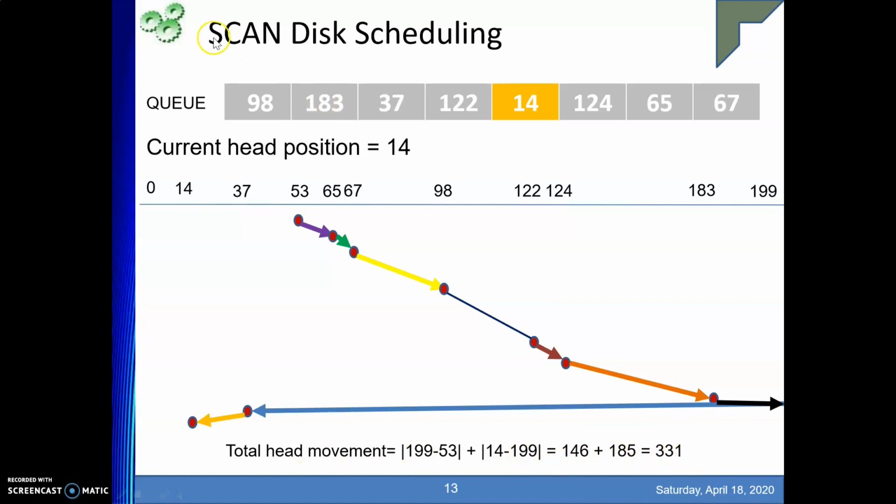So in case of SCAN disk scheduling, your total head movement is 331. Hope it is clear. See why we are doing it: we are going in the topmost direction, in this direction, so we are serving the requests on the way, right? And while coming back, we start serving them, right? So we'll start serving them.